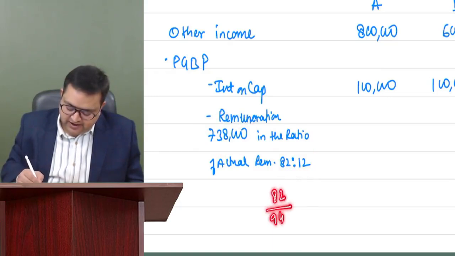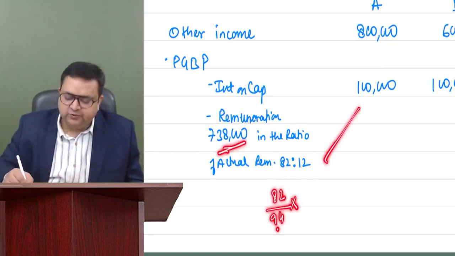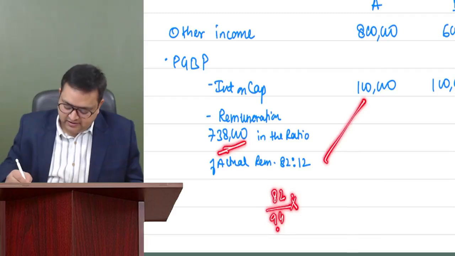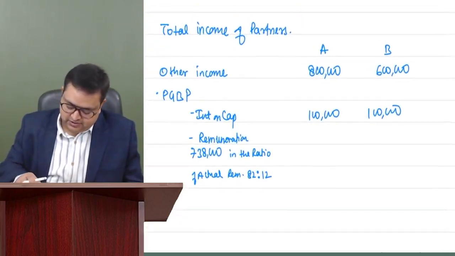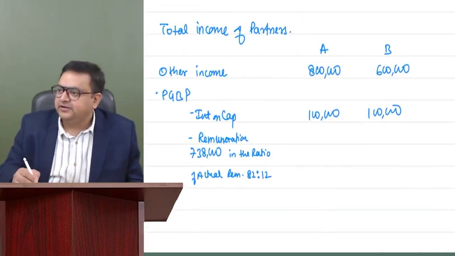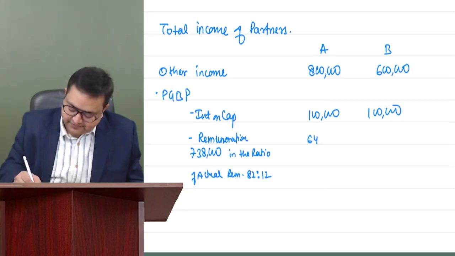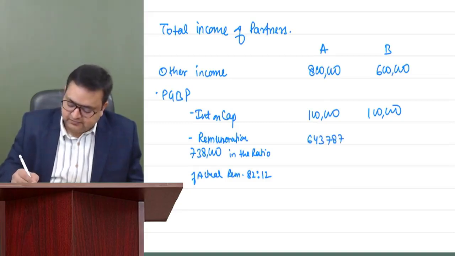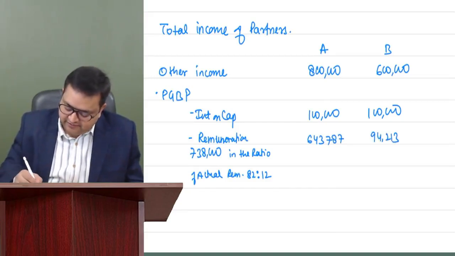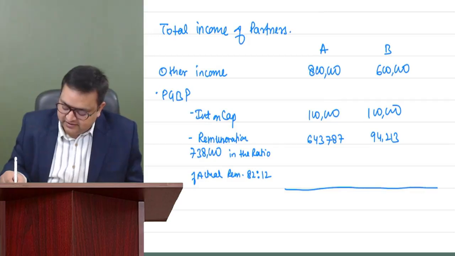So 82 upon 94 into this amount would go to A, and 12 upon 94 into this amount will go to B. I'm taking Amar's values: 643,787 and 94,213. I believe everybody is able to revise this concept as well.